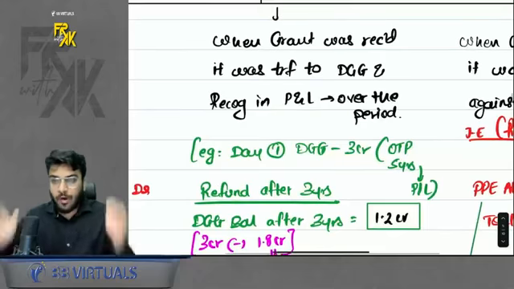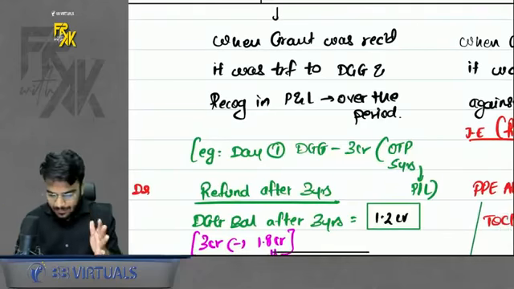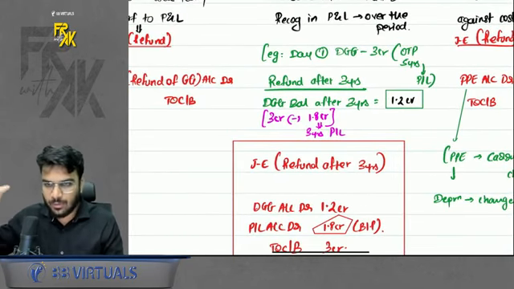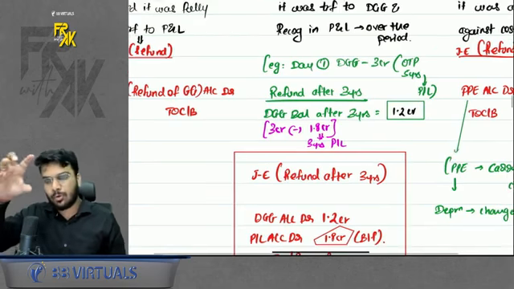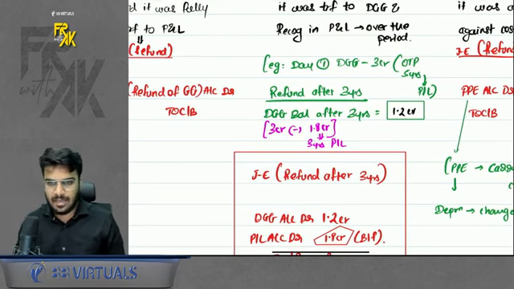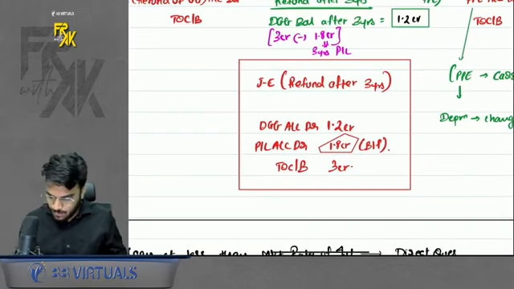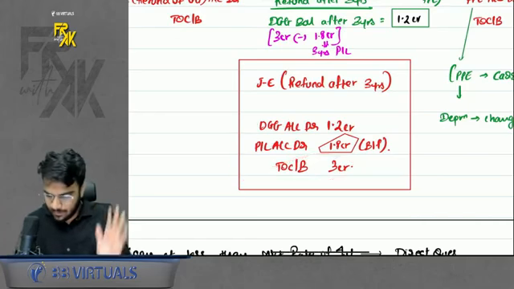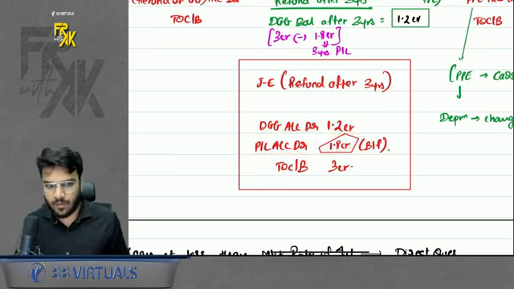Achha. What if when the grant was received, you transferred to DGG? In that case, when it becomes refundable, you will also refund from DGG only. But it is possible that DGG might not have the full balance. Let's say when you took the grant, DGG was 3 CR. On the date of refund, DGG's balance was only 1.2 CR. So let's say, for example, you are refunding 3 CR. So up to the balance of DGG, you will debit the DGG 1.2 CR. The balancing figure you will debit to profit and loss.